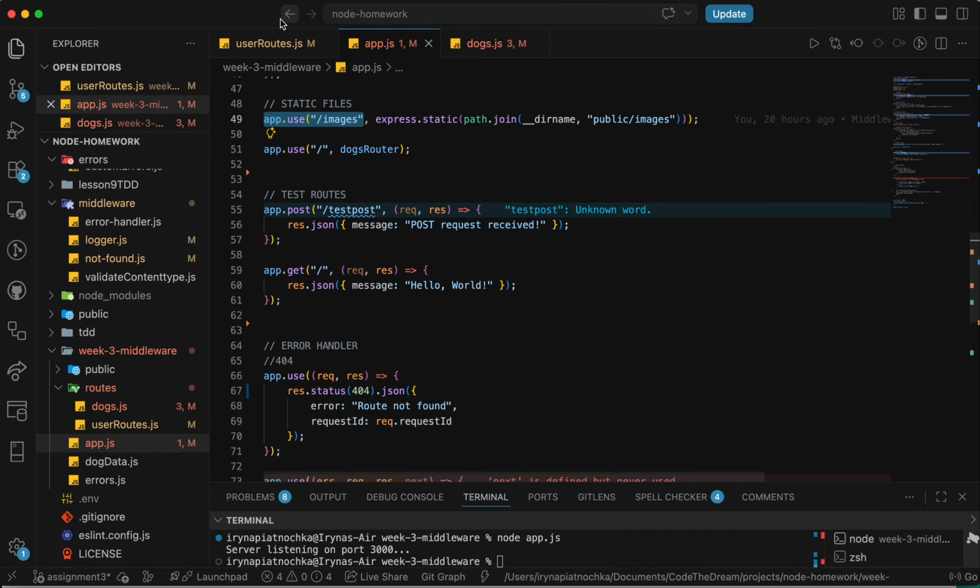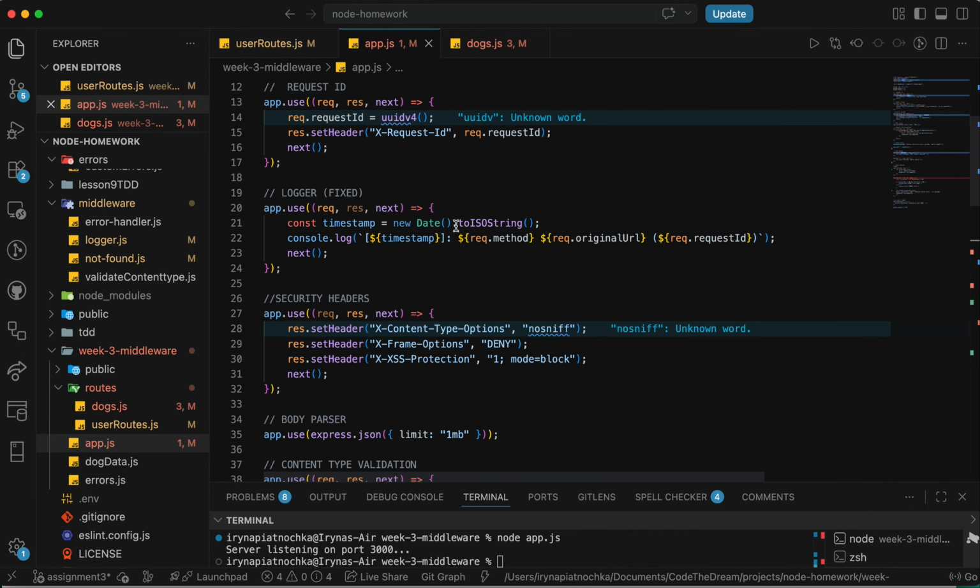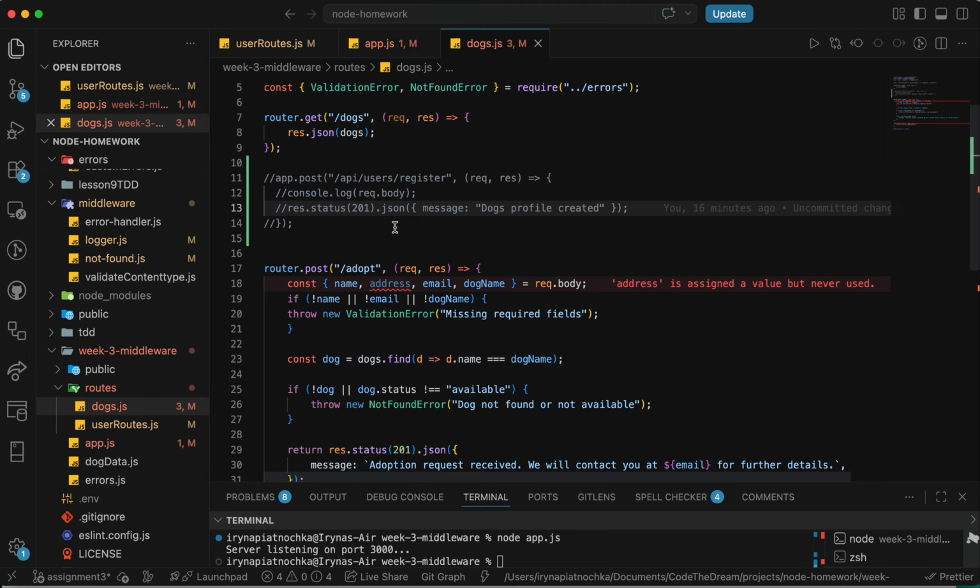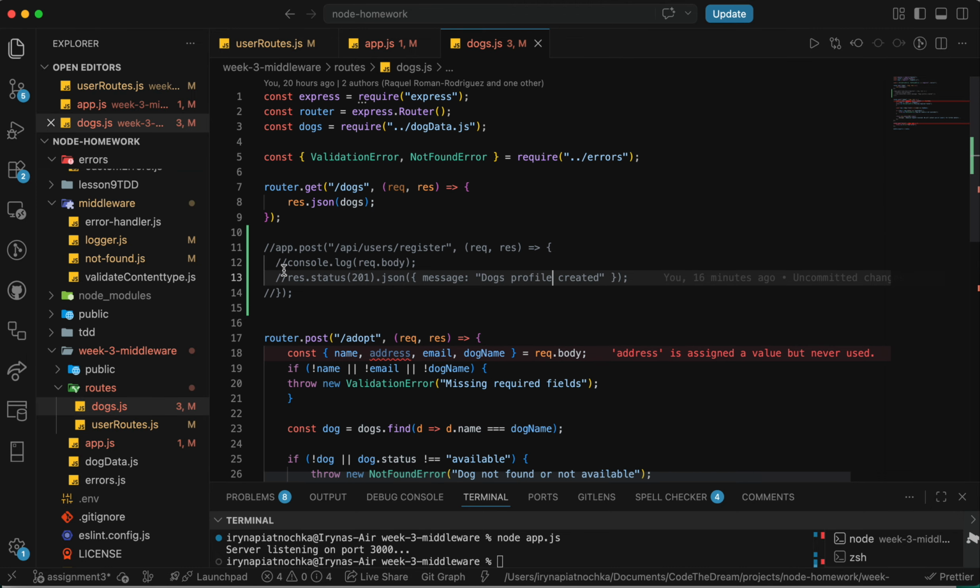And I have a good example from our application. Let's say we are creating a docs profile. So we have the method here, which is post. We have the route. We have the body, which will be returned using console.log. And then we have a query. I don't have it here, but req.query can return query parameters.